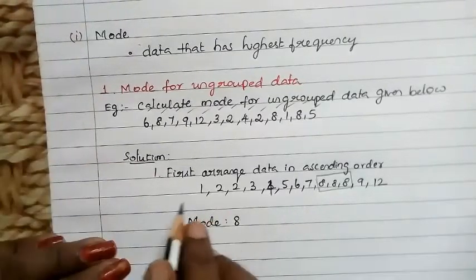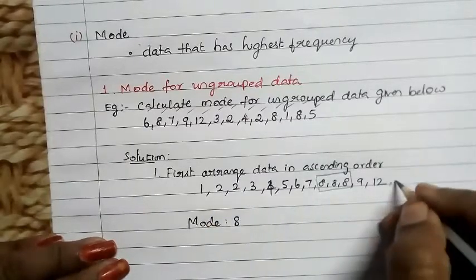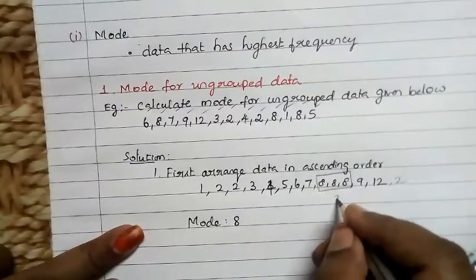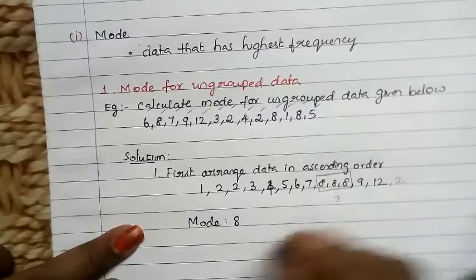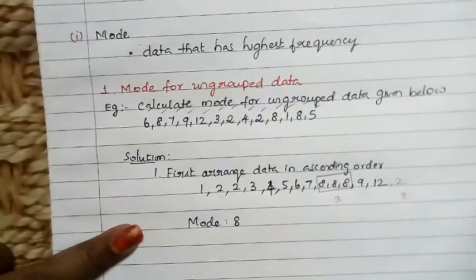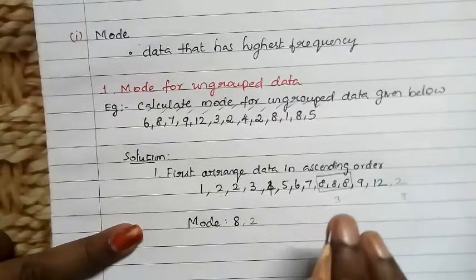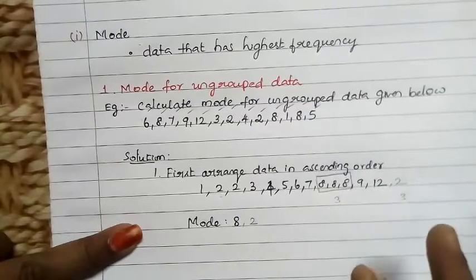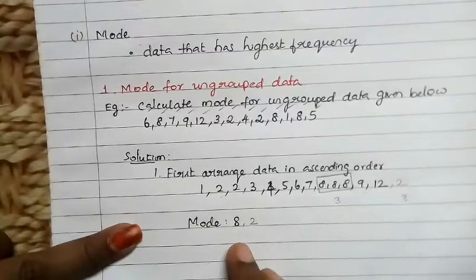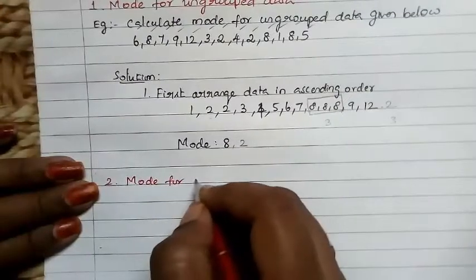In this example, the next value is 2. Suppose you have one more data as 2. So in that case, the number 8 also occurred 3 times and the number 2 also occurred 1, 2, 3 times. Since both the values have occurred an equal number of times, the answer will be 8 and 2. The value which has occurred frequently is the mode. When more than one value occurs the same number of times, those values will be the mode of the given question. Next we'll see mode for grouped data.